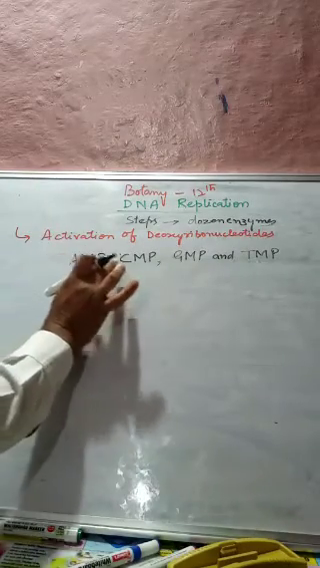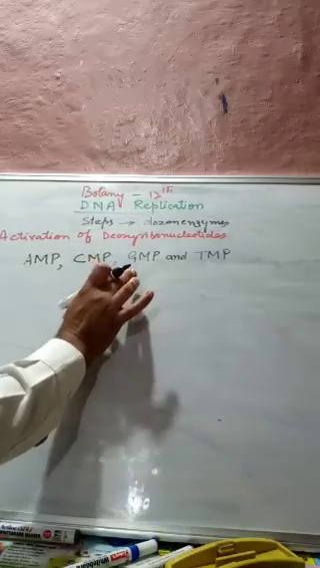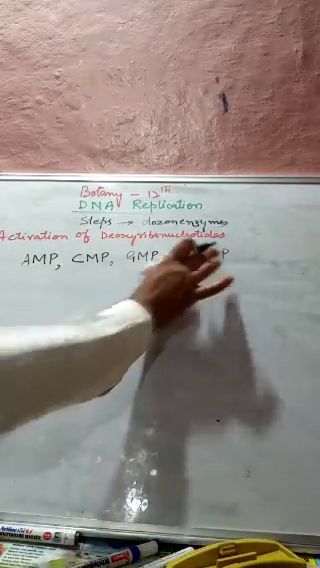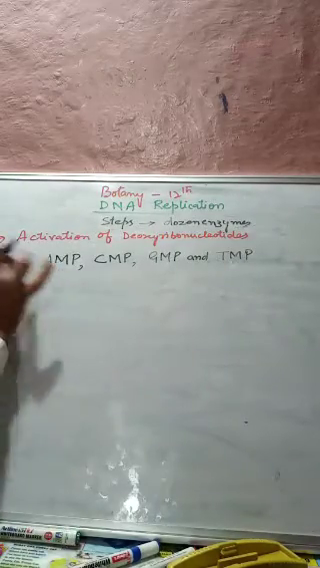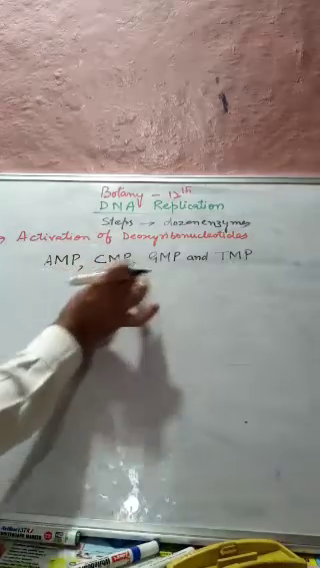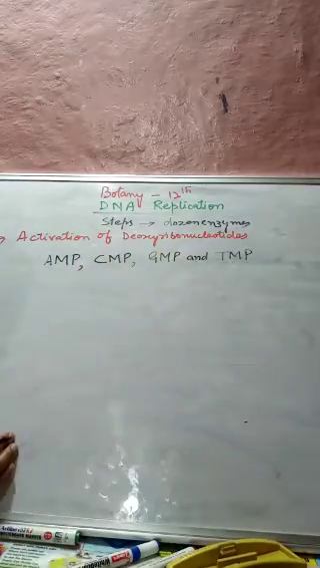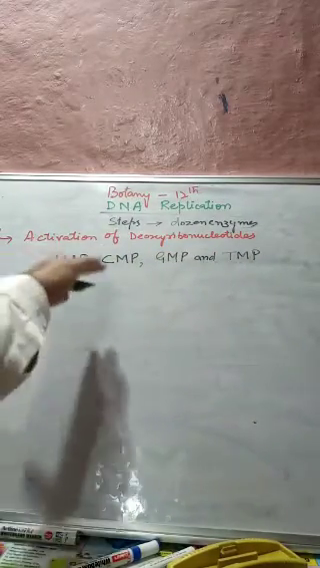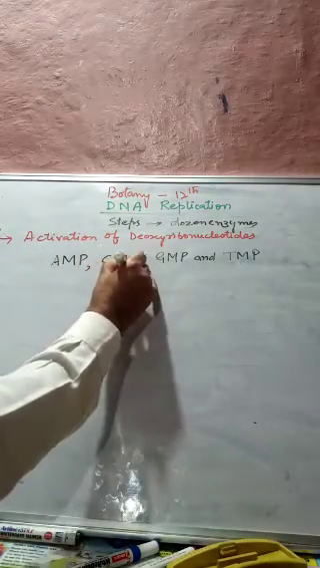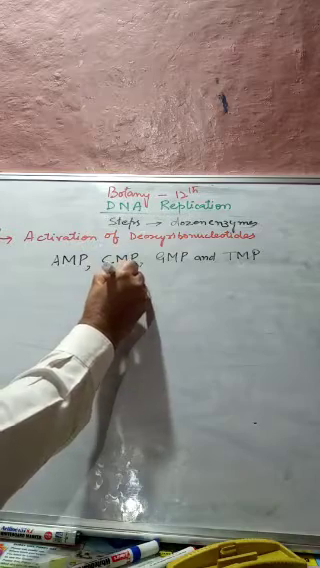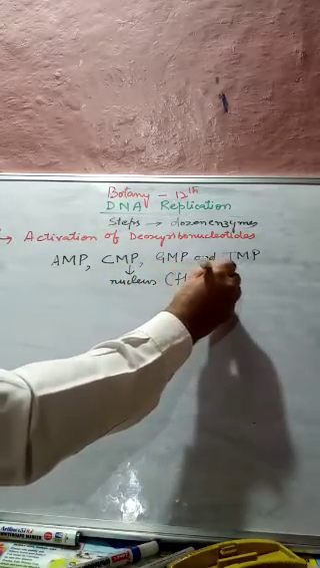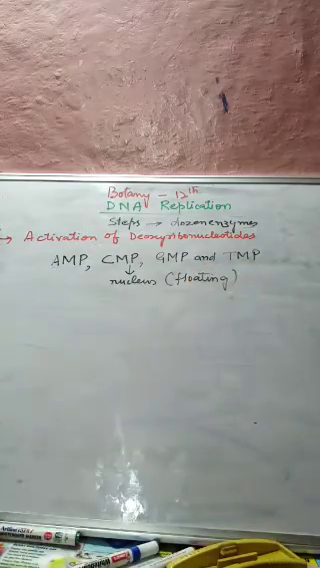Adenosine monophosphate, cytosine monophosphate, guanine monophosphate, and TMP, thymine monophosphate. So we have 4 different types of nucleotides: AMP, CMP, GMP, and TMP. And what we will see is that these 4 types of nucleotides are seen floating in the nucleus.